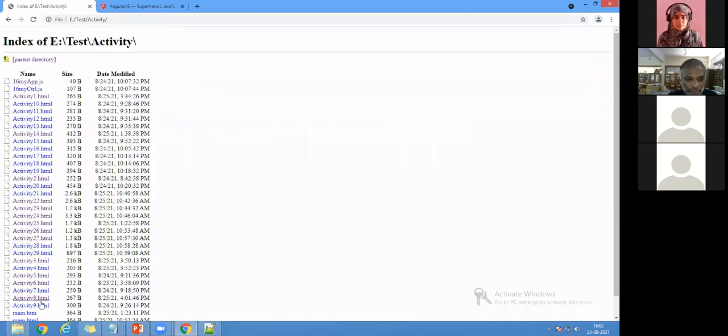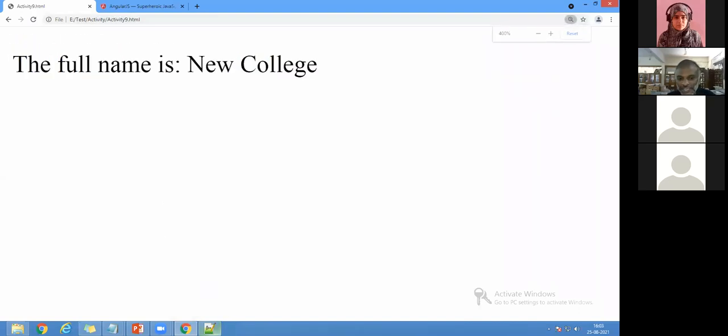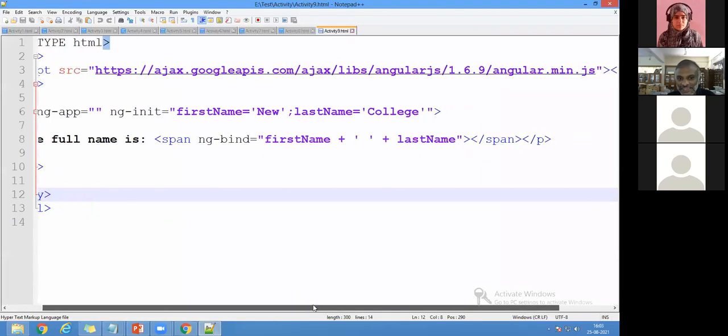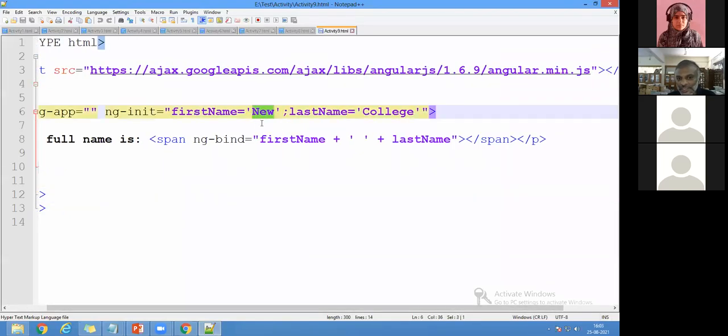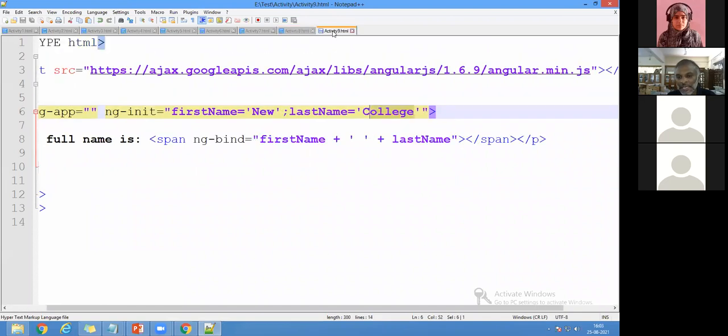So I come and execute program 9. Now you can see why it is new college. Because I have changed here: the first name is new, the last name is college. So the output is new college. It will not come with Muhammad Imran, because the 8th program I had written was for Muhammad Imran, whereas for the 9th program I have written new college here. So you should remember that.